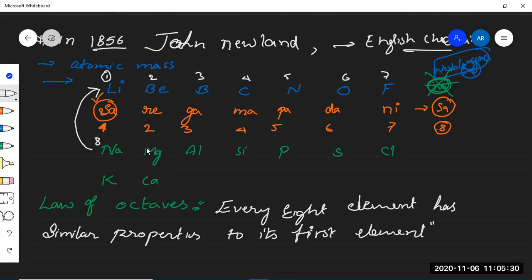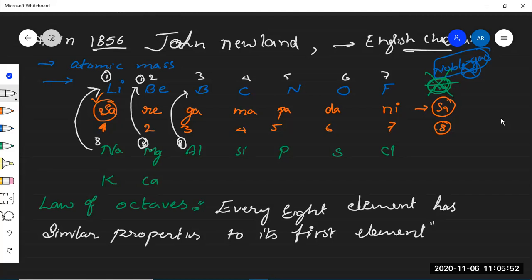And when you come to magnesium, if you assume this as the eighth element, then the first element to the magnesium is beryllium. Every eighth element resembles the properties of its first element. Every eighth element shows similar chemical properties to its first element. That is the statement given by Newland.